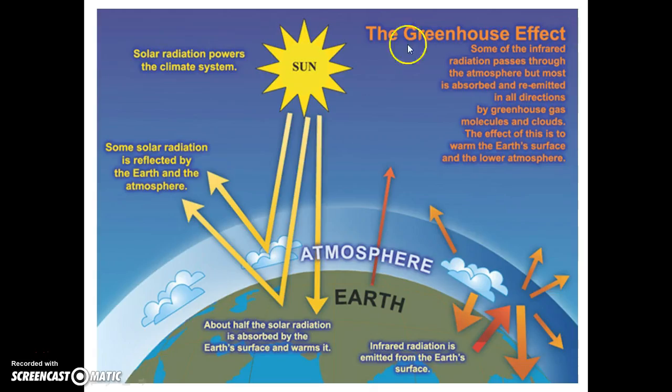So over here you have the sun, and its heat shines down on earth. But unfortunately, CO2 is collected up here in the atmosphere. When that happens, the sun's rays have no way of escaping the earth's atmosphere, therefore trapping all of the sun's heat and making the earth even hotter.